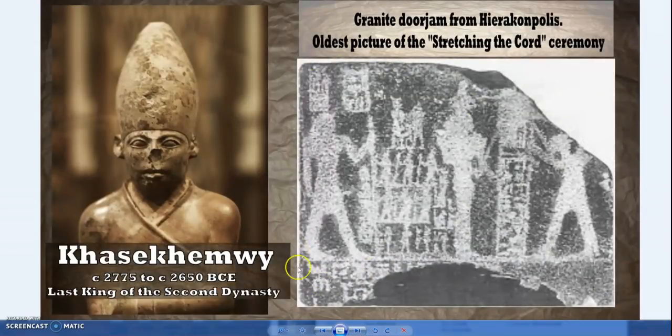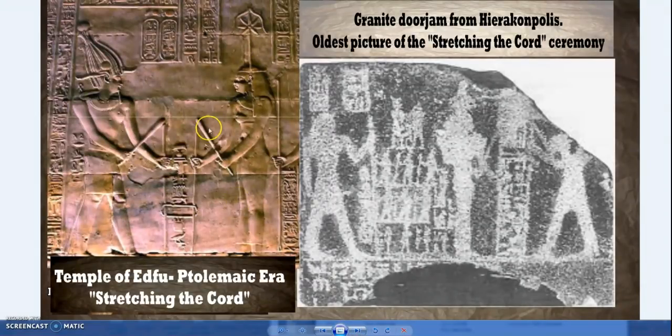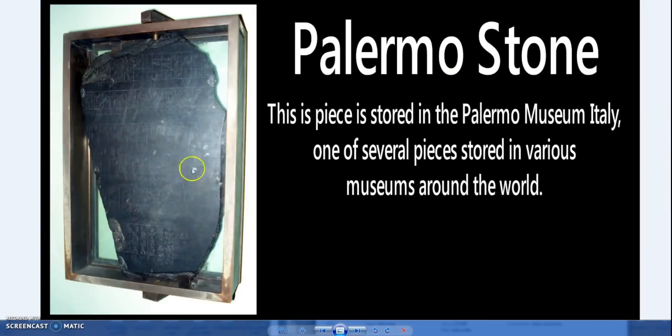This is the oldest known surviving picture of a stretching the cord ceremony. It goes back to very, very old times, and part of it is missing. Now, however, there are also written descriptions of it, but that's as a picture. Now you still get an idea of Seshat stretching the cord ceremony. So the Ptolemaic stone, for instance, lists various stretching the cord ceremonies and connects them to Seshat. So even though that piece is missing, we can be very confident that it's Seshat. Well, it's written in the Ptolemaic stone.